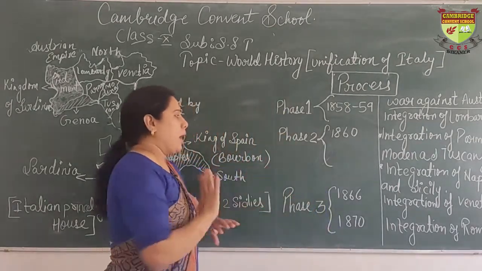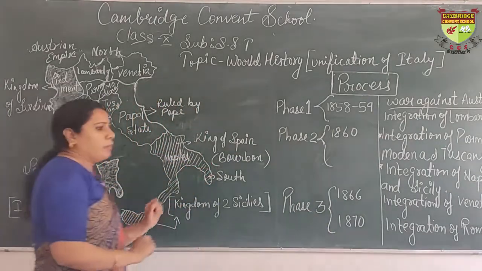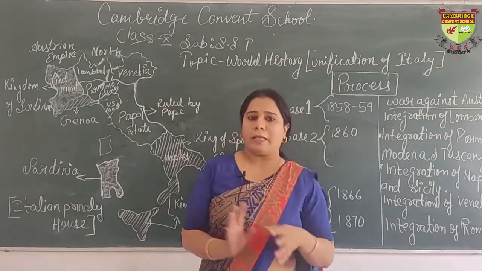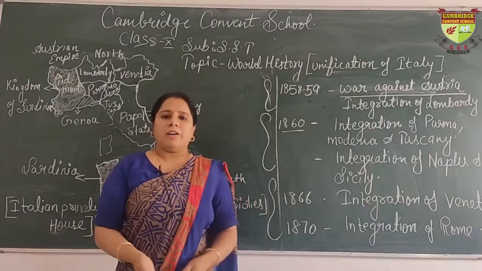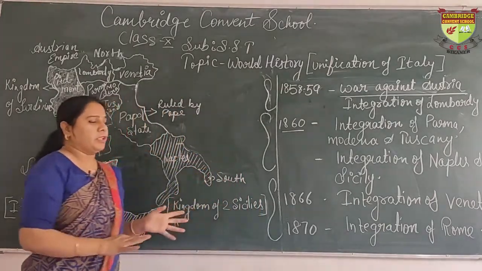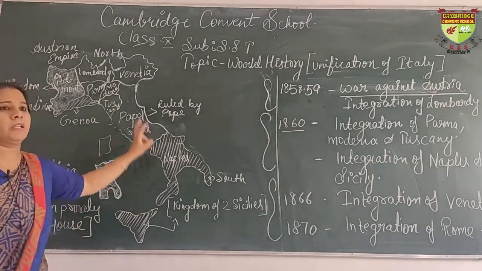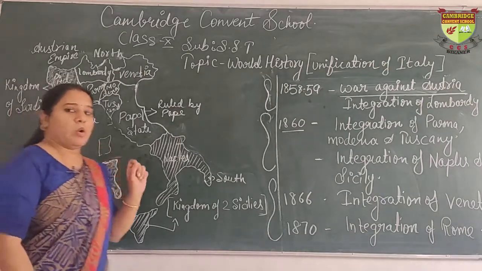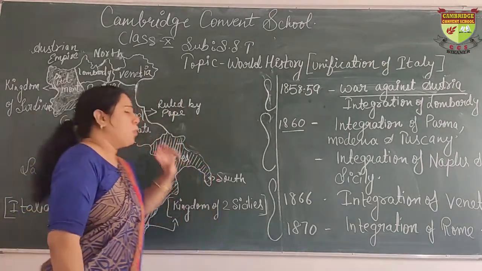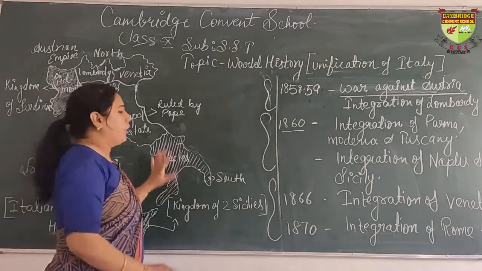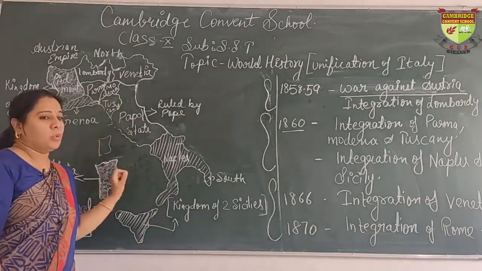Then a time came when the power of Napoleon declined. After the decline of Napoleon, the Vienna Congress again disintegrated the whole of Italy. But people wanted to be politically united under Piedmont Sardinia, and the Vienna Congress again disintegrated Italy.